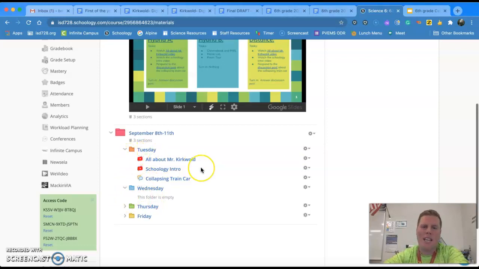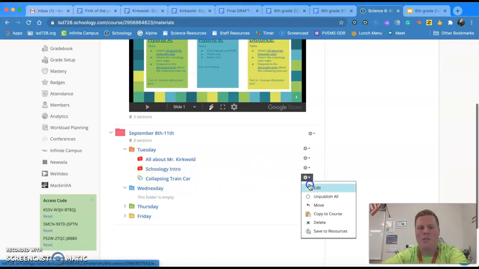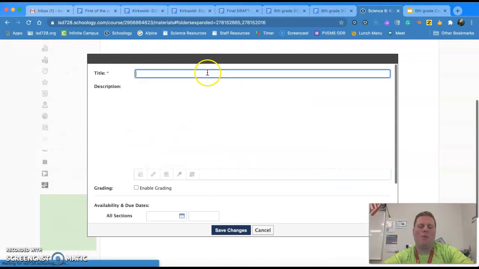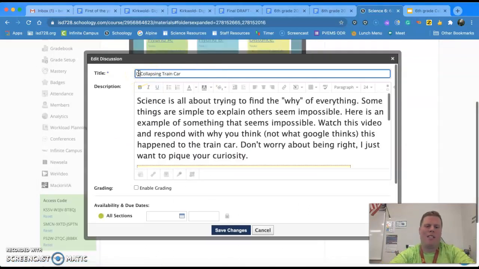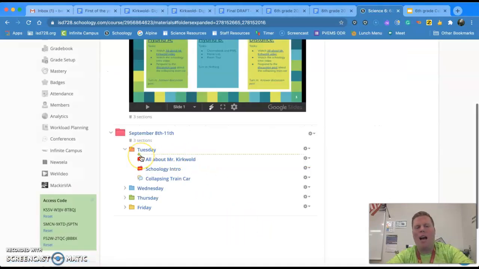If there are specific things in here that just distance learners are doing or just one of the hybrid groups are doing, I'm going to start it off with that title. So like if the collapsing train car thing was only going to be for distance learners, what you'll see at the top of it is I'm going to put distance only, collapsing train car. And then I'll save that. So it'll say distance only or hybrid A only or hybrid B only. So that way you know exactly what you need to do there. And then as always, you can just go in and click the links here if you need to as well.